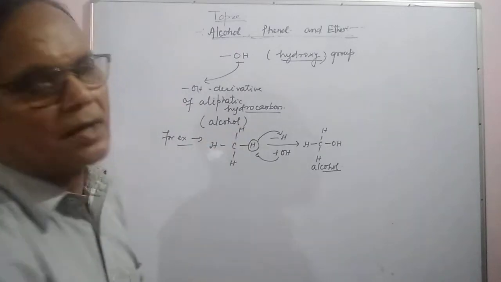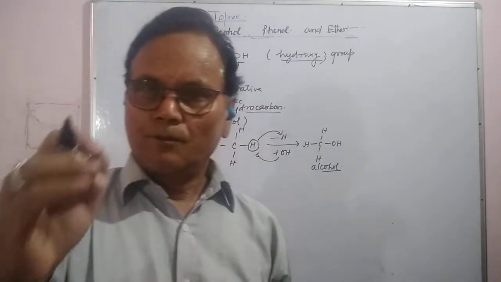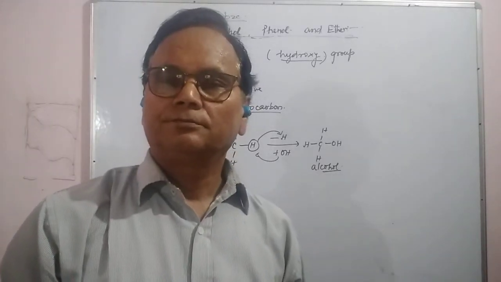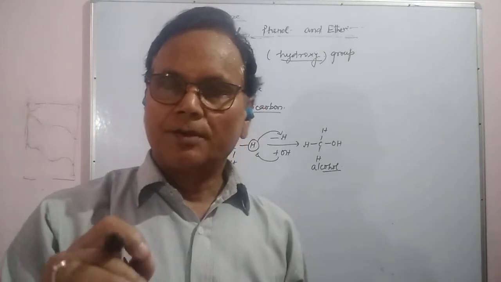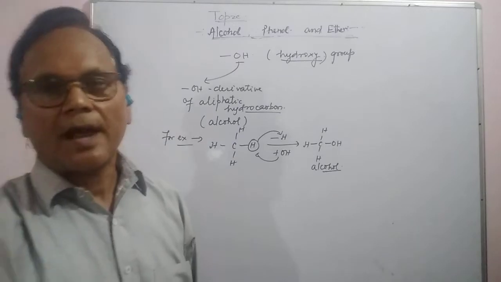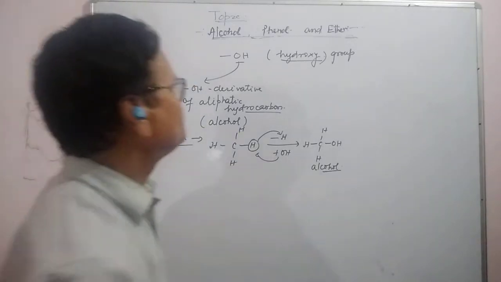Any hydrocarbon, if a hydrogen is replaced by an OH group, then that would always be alcohol.